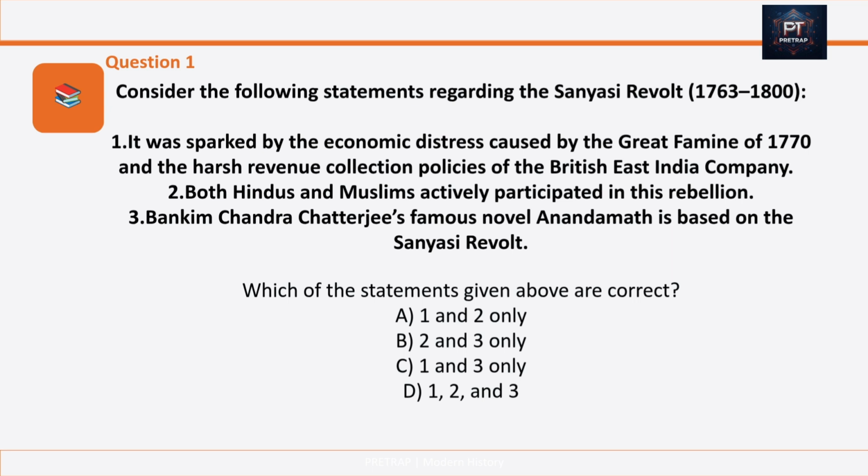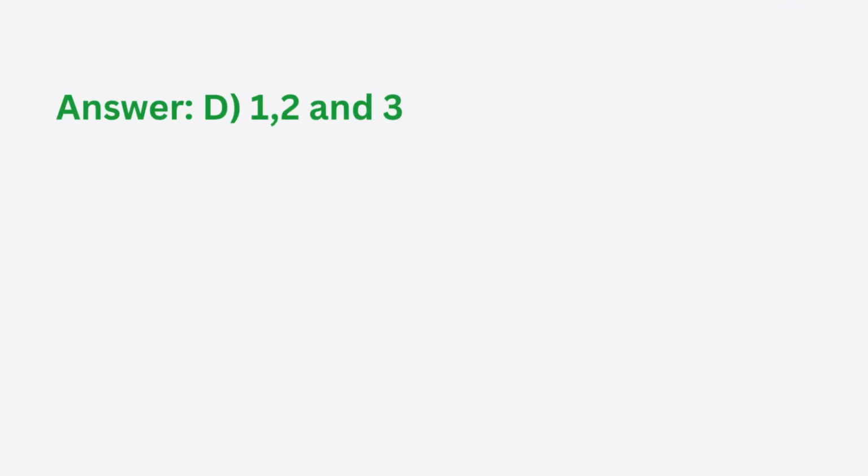Number 2. Both Hindus and Muslims actively participated in this rebellion. Number 3. Bankim Chand Chatterjee's famous novel Anand Math is based on the Sannyasi revolt. Which of the statements given above are correct? And your answer is option D. All are correct.